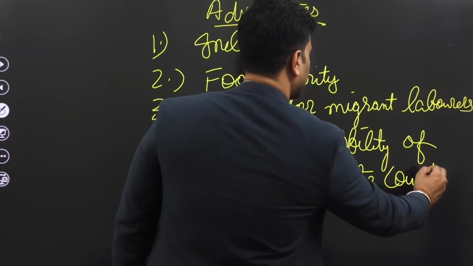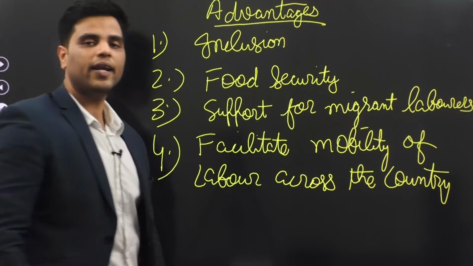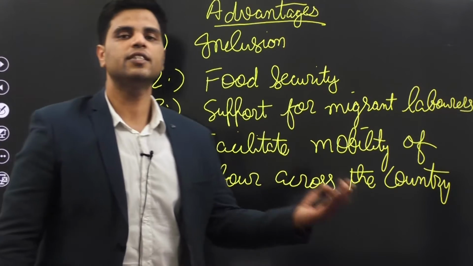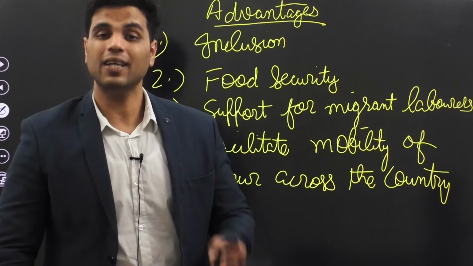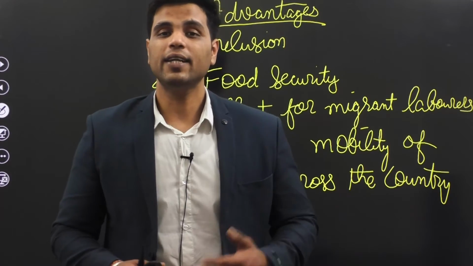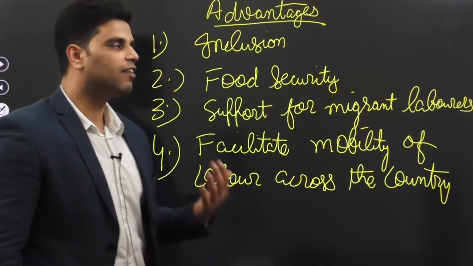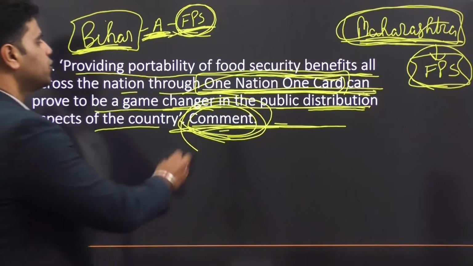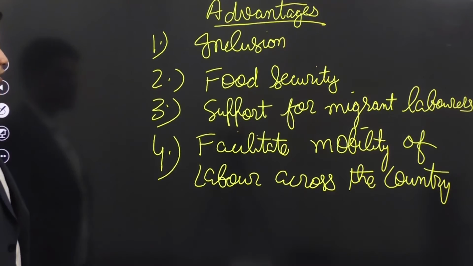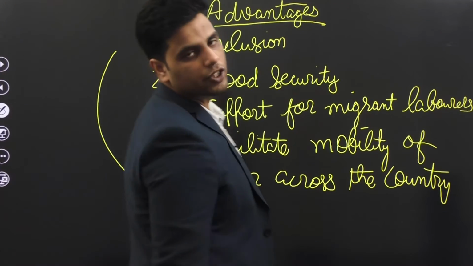Now a particular migrant laborer does not have to worry about moving to a different city, because generally people are worried that if I move to a different city, how will I take care of my food? Well, now he need not worry about that, because government has taken care of that through One Nation, One Ration Card. Right? So these are the major advantages.